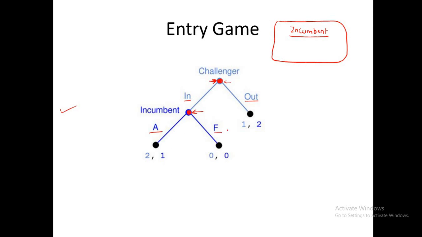If he accommodates that challenger into the market, definitely the market share of the incumbent will decrease, and his payoff will also decrease, right? And the challenger entering into the market, so definitely his payoff will increase, right? So as you can see here, the payoff of the challenger is 2 and the payoff of the incumbent is 1. The payoff of the challenger is greater than the payoff of the incumbent.